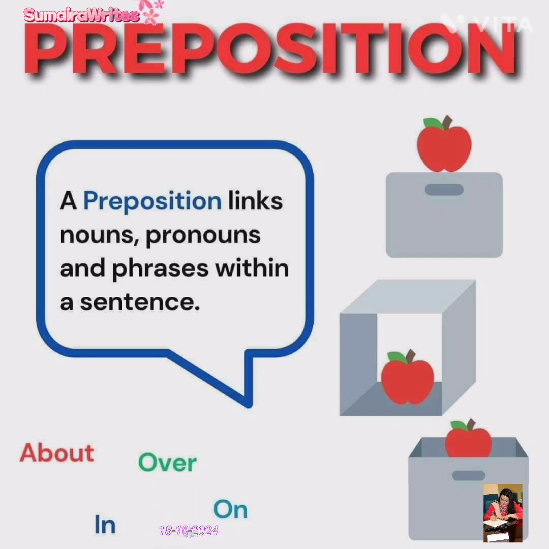Then we have prepositions. A preposition links nouns, pronouns and phrases within a sentence. Means prepositions are used to make a phrase or a sentence. For example, about, over, in, and on. These are examples of prepositions.